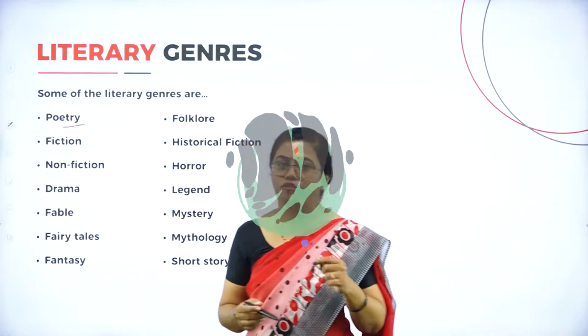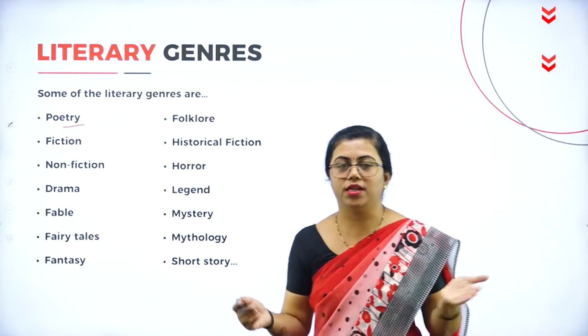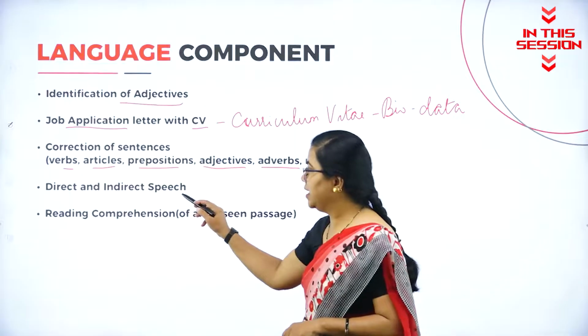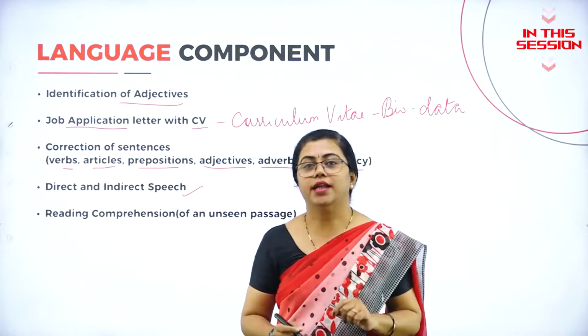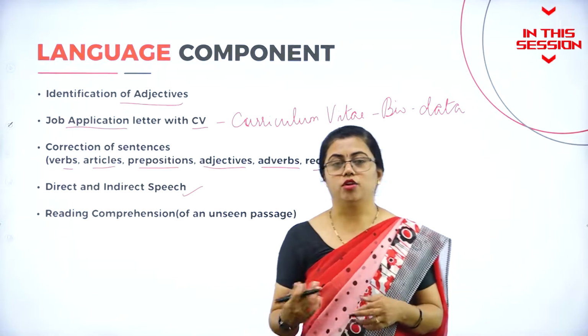Poetry is a collection of poems. So many poems in one collection, it is called as a poetry. Direct and indirect speech, this is a very important aspect in English grammar. Direct and indirect speech, you also call it as direct or reported speech.